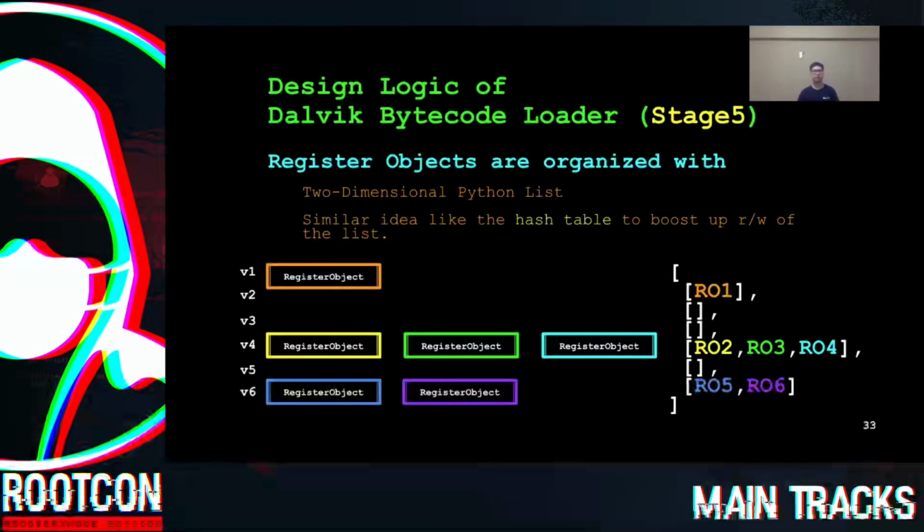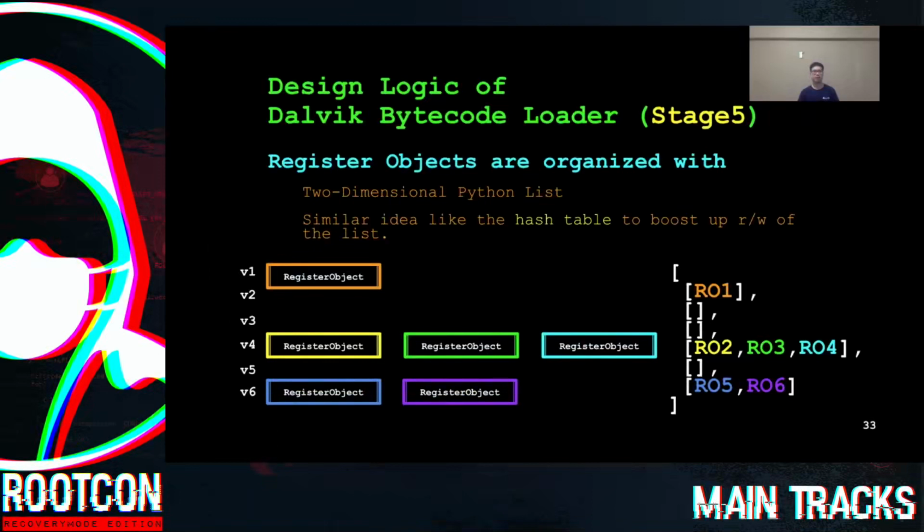As you can see here, register V4 has 3 register objects. That means in the source code we scanned, V4 was used 3 times. And every time it was used, we store the present value of the register and the function that used it if there's one.